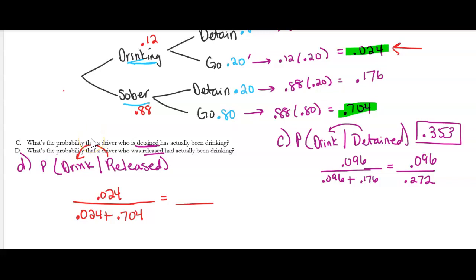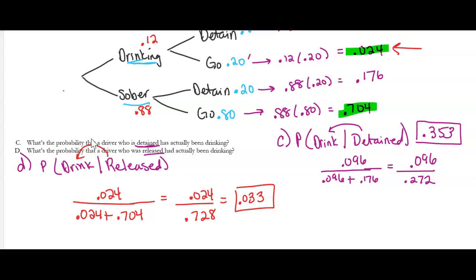So my denominator is 0.728. And so the probability of somebody that's been released having actually been drinking is 0.033. So a very small percent of the time, but it does happen.